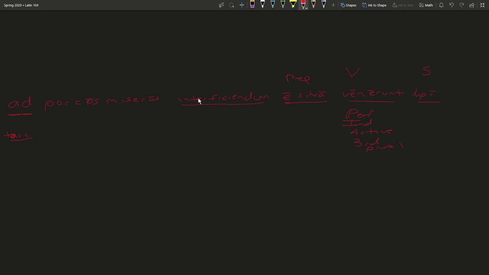The ad quite often occurs with the accusative with the gerund and the gerundive in order to show purpose.